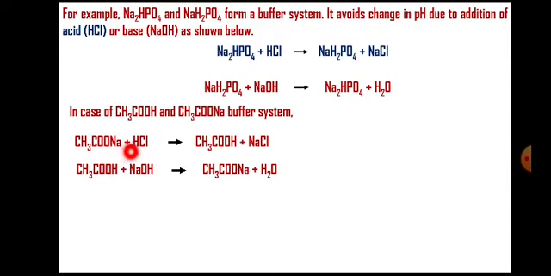So CH3COONa plus HCl will produce weak acid plus NaCl. If there is addition of NaOH to this system, this NaOH will react with the weak acid and form CH3COONa, that is sodium acetate, plus H2O. So we can see that even if there is addition of acid or base, similar chemicals are produced which form the buffer system. That is the beauty of this buffer system.